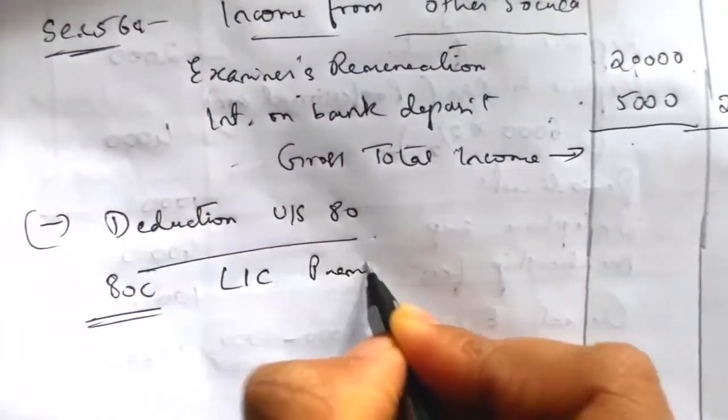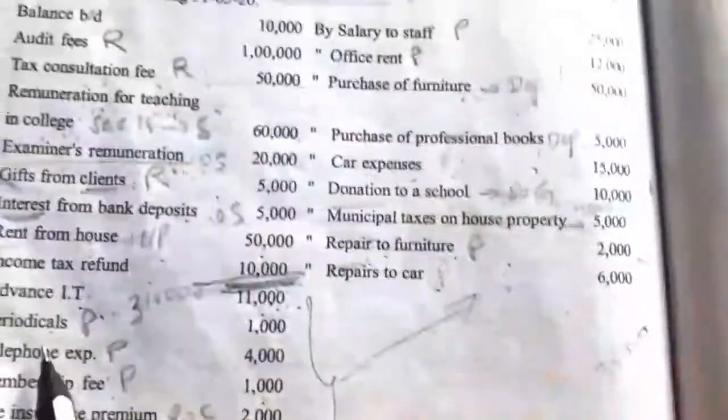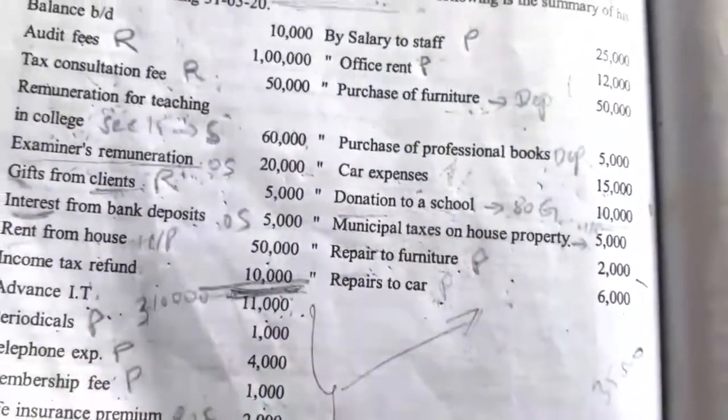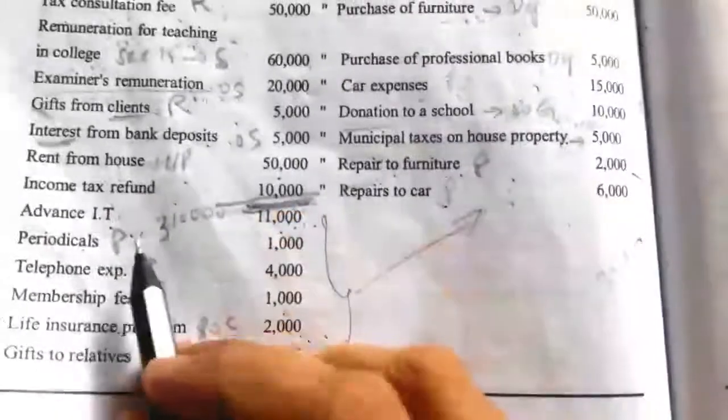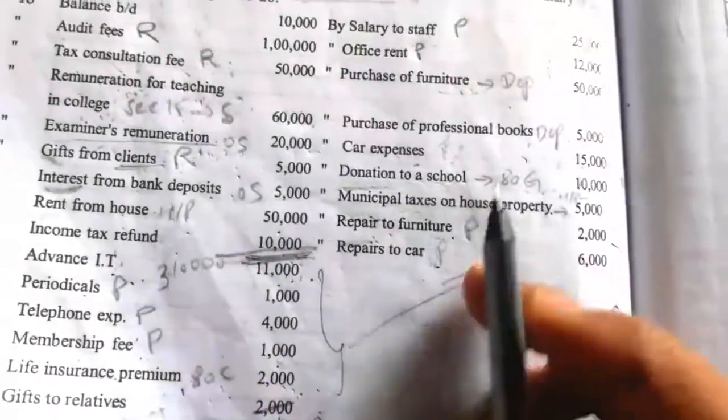LIC premium they can claim deduction for the payment. So the LIC premium the assessee has paid can be deducted, that is 2,000 for LIC. There is no other 80C payment here.